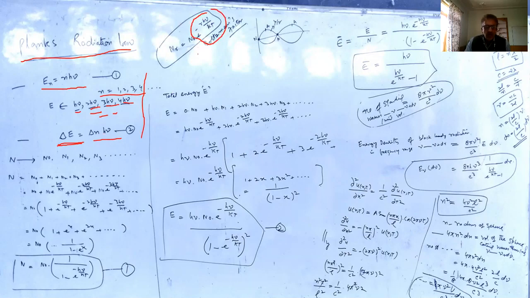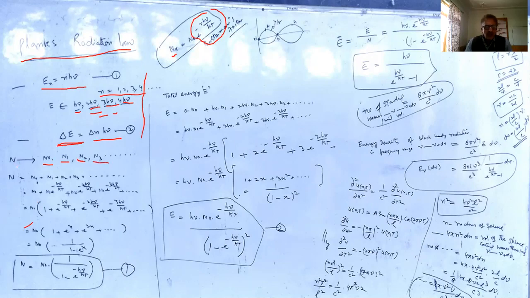In full form, this can be written as n_r is equal to n_0 e raised to the power minus r h nu by kT. Now, we have n_0, n_1, n_2, and n_3 as the numbers of oscillators with zero energy, with h nu energy, with 2h nu energy, with 3h nu energy.